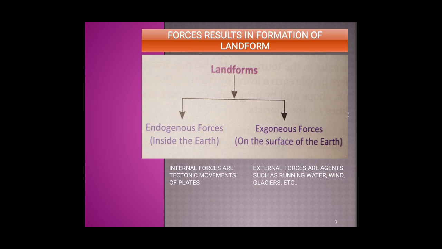The other forces are external forces, which are also known as exogenous forces, that occur on the surface of the earth. External forces are agents like running water, wind, and glacier. These forces cause either wearing down of the earth's surface, called erosion, or rebuilding, that is called deposition.